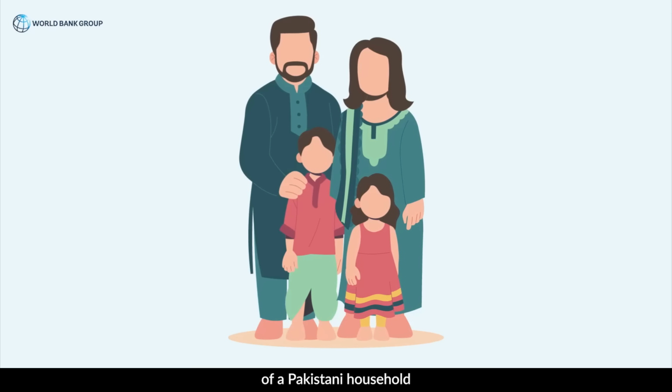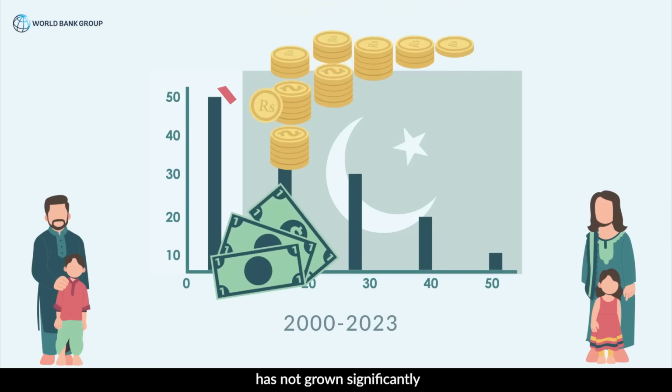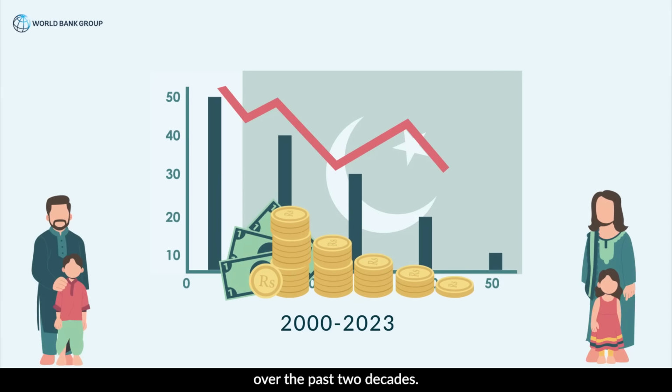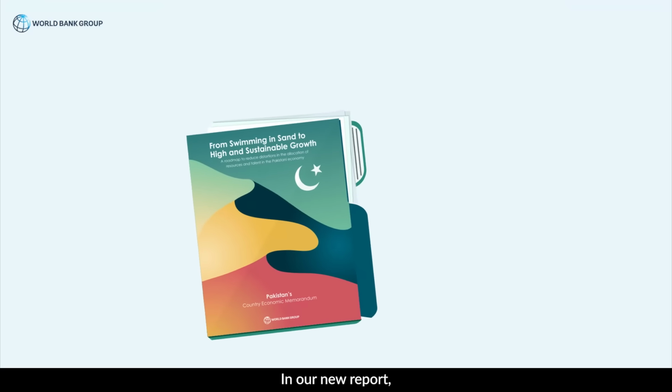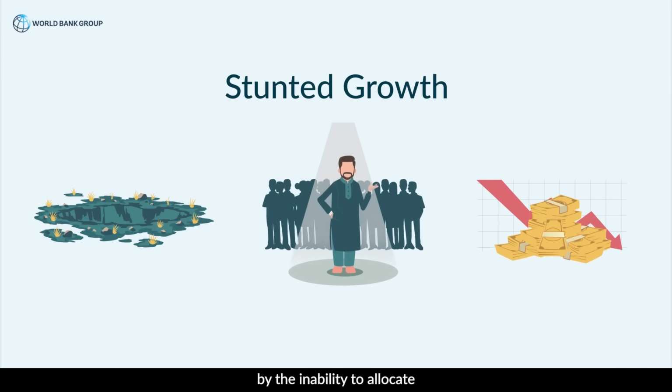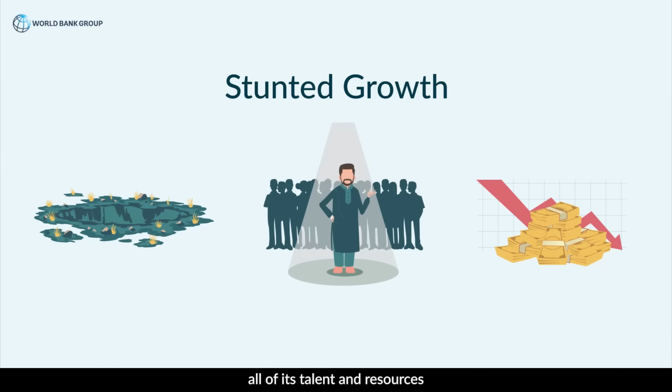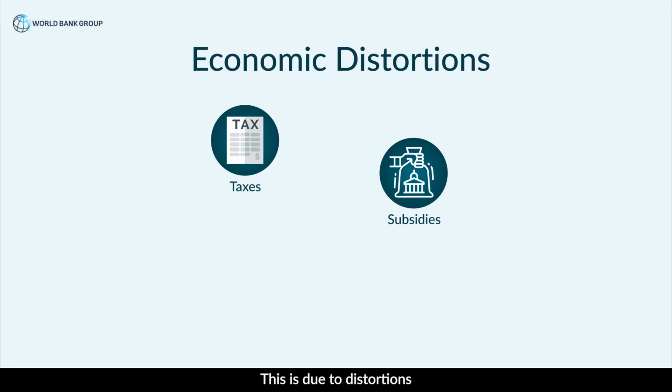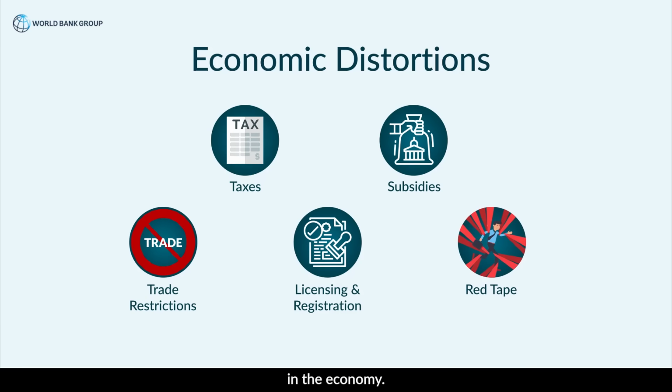The average income of a Pakistani household has not grown significantly over the past 2 decades. Why is this the case? In our new report, we show that Pakistan's growth is stunted by the inability to allocate all of its talent and resources to the most productive uses. This is due to distortions in the economy.